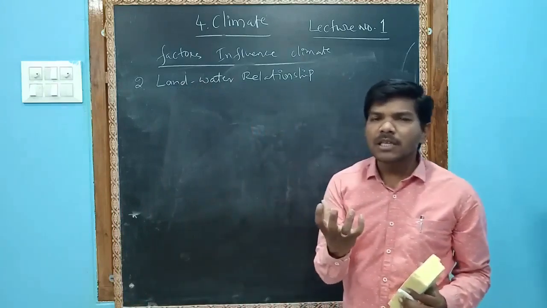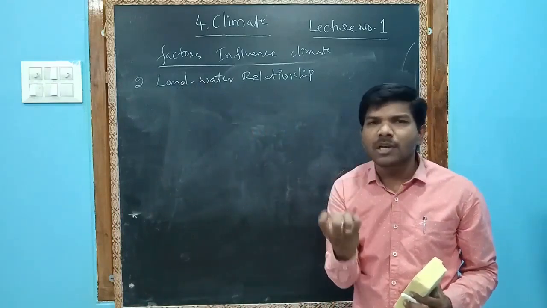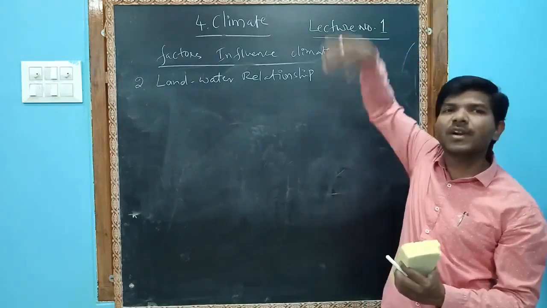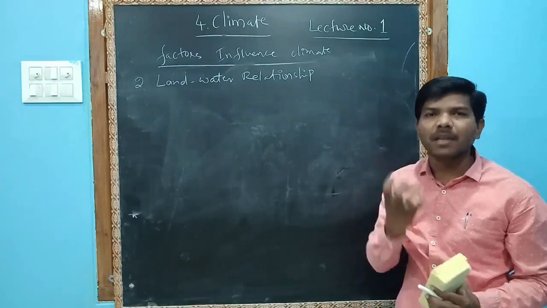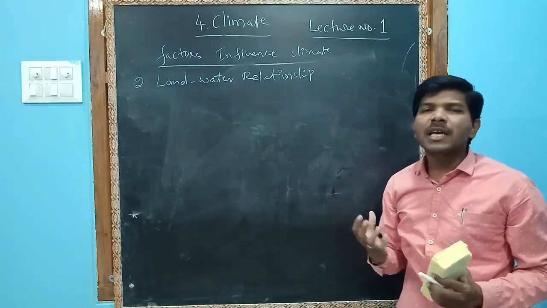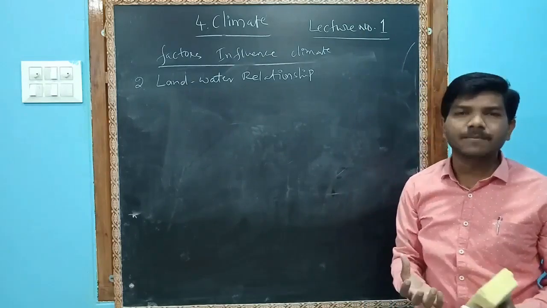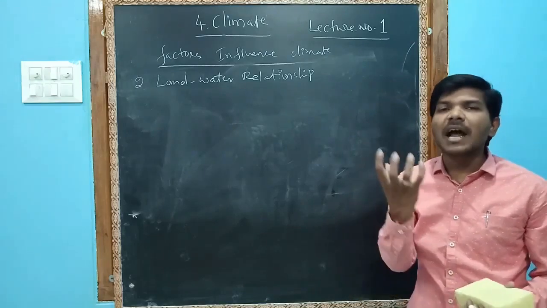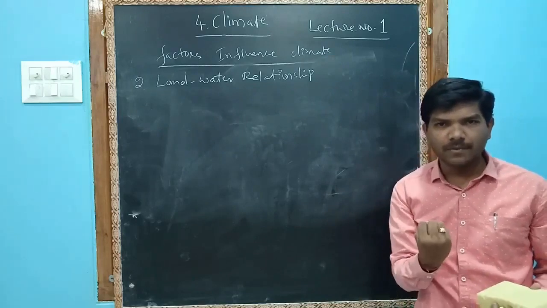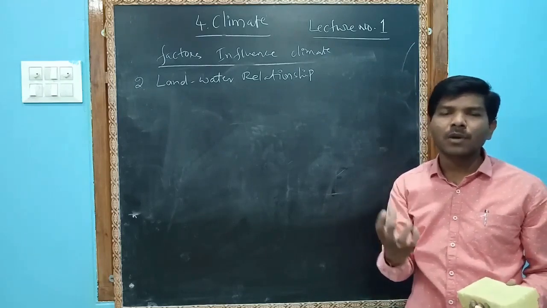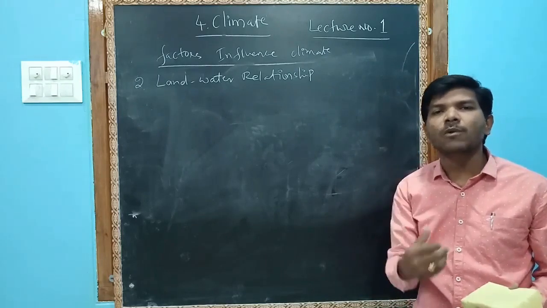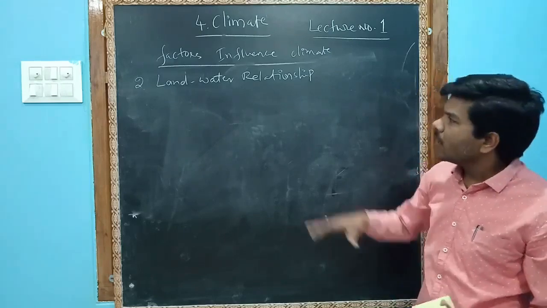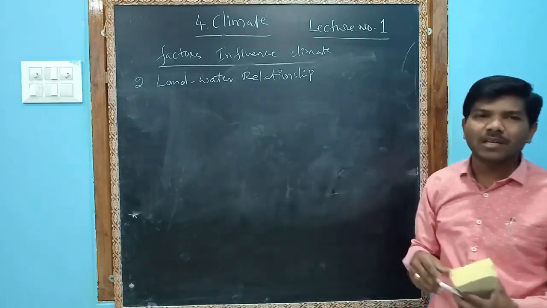Land receives most of the insolation from the sun, and at night it reflects it back into the atmosphere, like a mirror. But water takes a lot of time to get heated, and it also takes a lot of time to lose its heat. So land is a good absorber of heat, but it also loses its heat very quickly. Let us understand the land-water relationship.